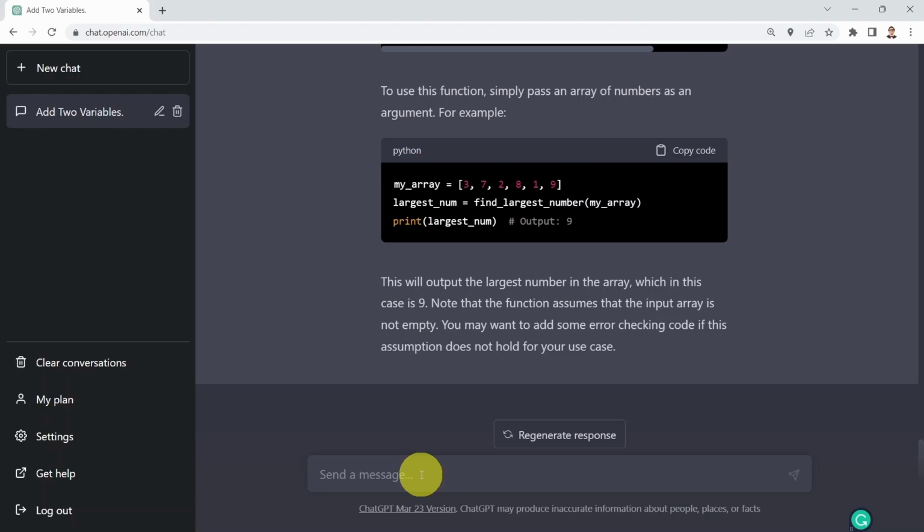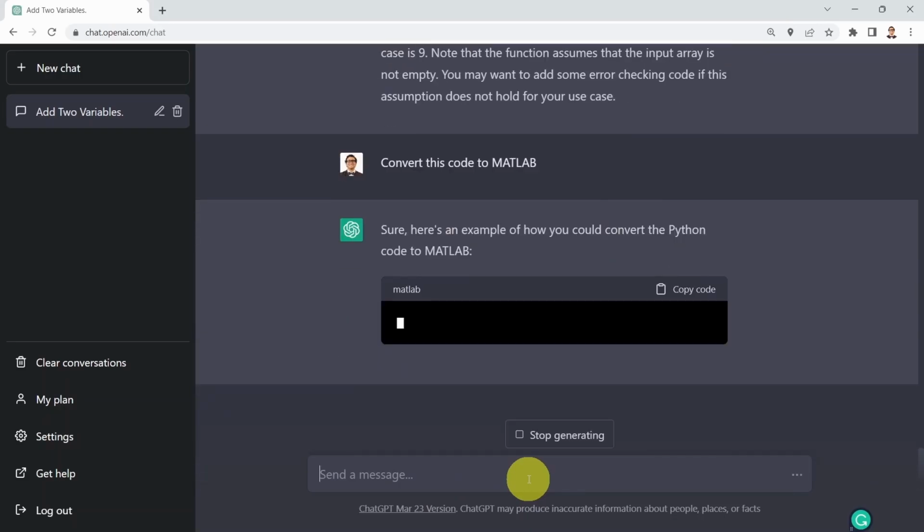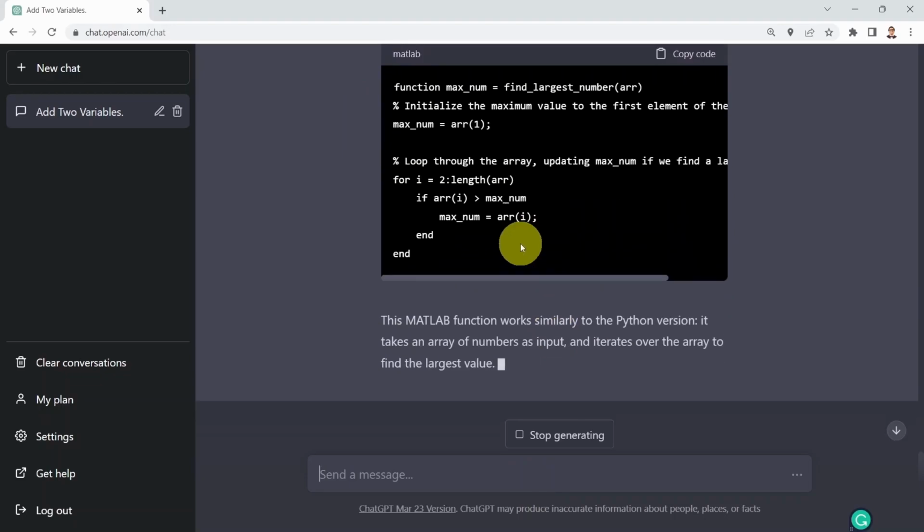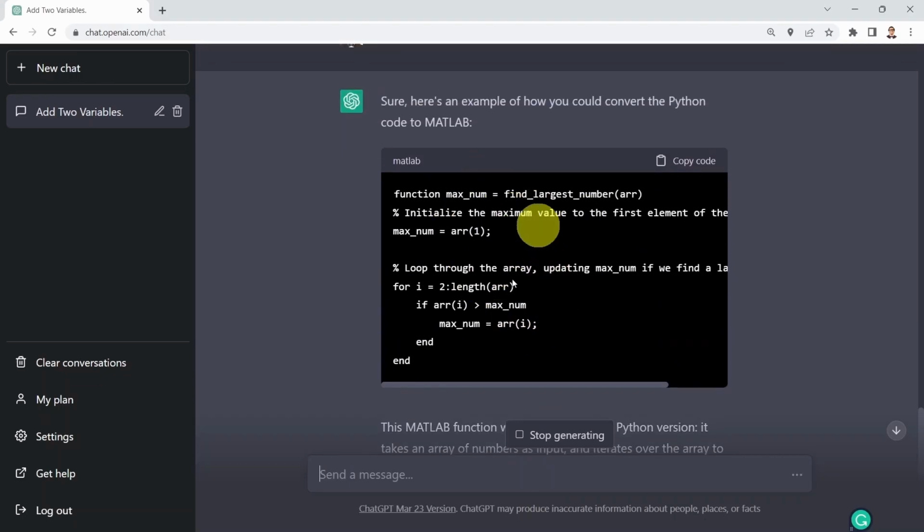Well, what I would like to do next is test ChatGPT's capabilities in a different programming language. For example, I would like to see if it knows MATLAB. So I'm going to say, can you convert this code for me from Python to MATLAB? And here we go. It's going to tell you, well, you can certainly do this, and this is the code, using M scripts in MATLAB.